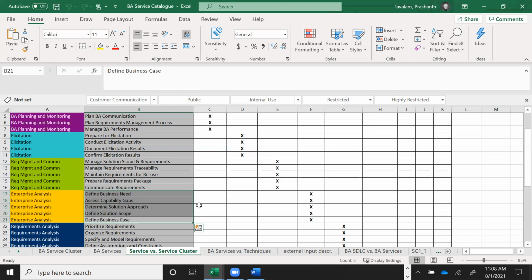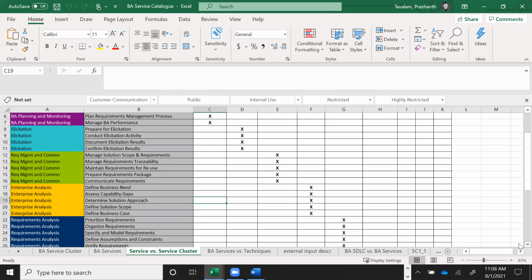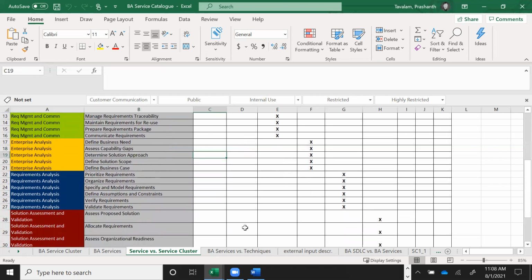So the business case directly leads to either go or no go, leads to investment potential. It's basically a case that you're creating to say that there's a problem that exists and there's a big opportunity, and because of this you're asking for funding. So you may get involved in the business case part of it. It could also be enterprise analysis, could also be part of pre-sales. Okay, so a lot of work is done.